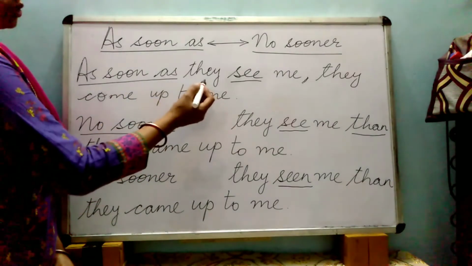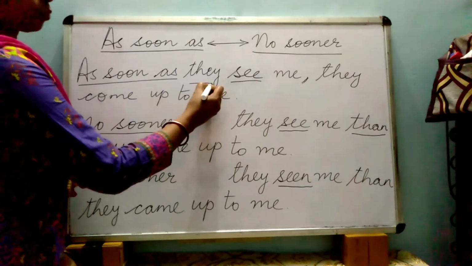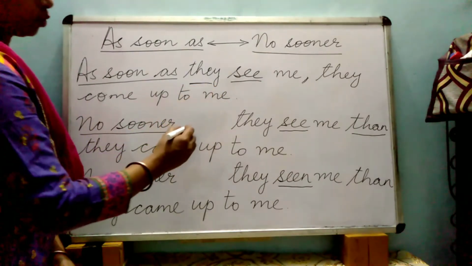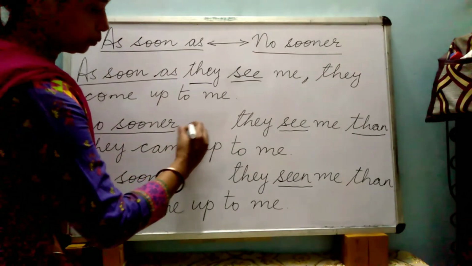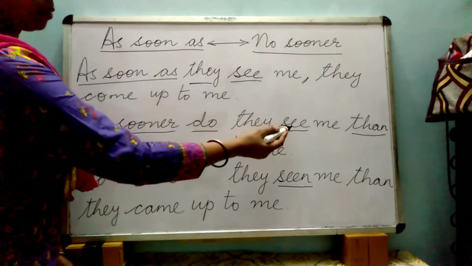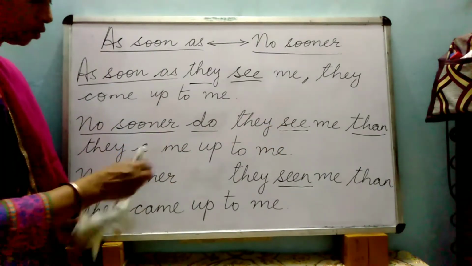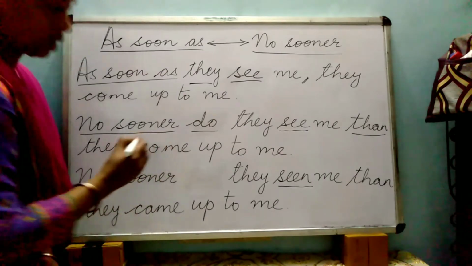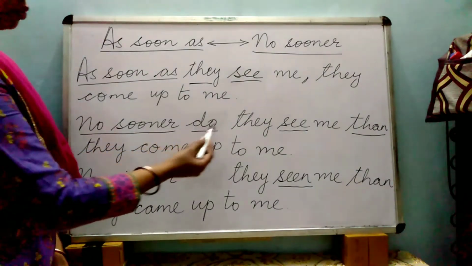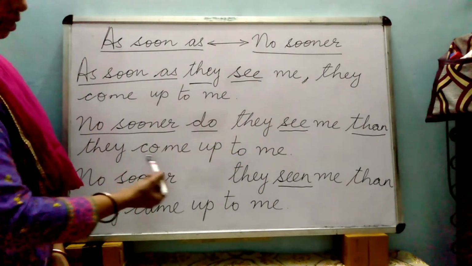So what will you be using? Now here you have to see whether your noun or pronoun is singular or plural. So here they is plural, so you will be using do. No sooner do they see me than they come up to me. The change here also occurs. Came will become come.